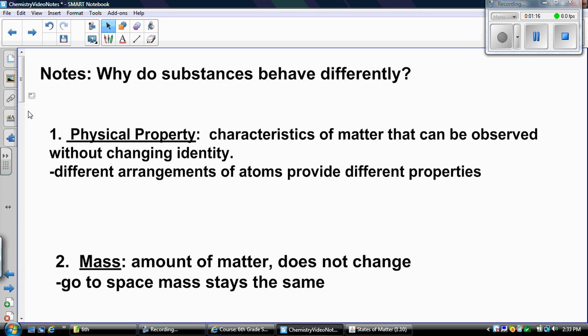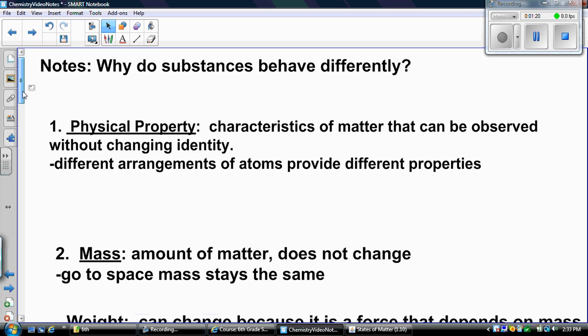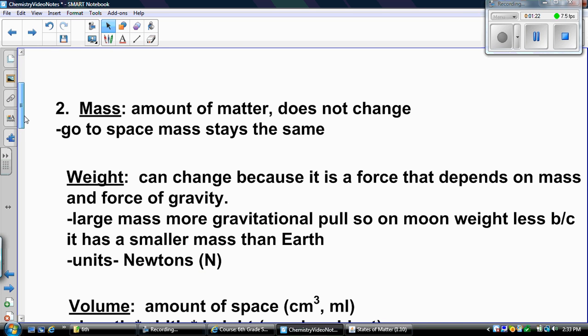Again, remember mass is the amount of matter. It does not change. So if you go into space, the mass stays the same. All matter has mass. If you take a rock from Earth and take it to the moon, that mass is going to stay the same whether it's on Earth or on the moon. The amount of matter in a substance always stays the same. That's its mass. Now remember, weight can change because it is a force that depends on mass and the force of gravity.